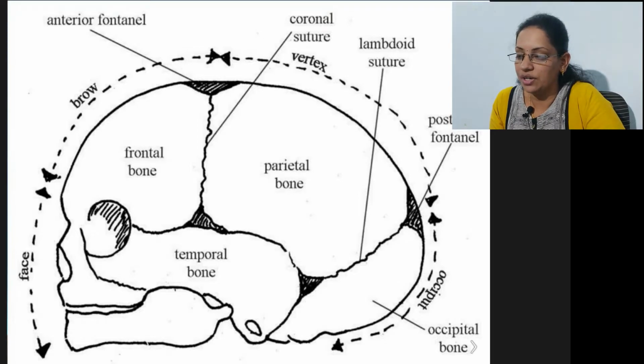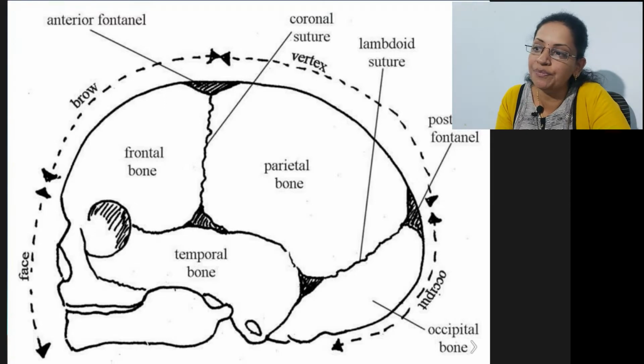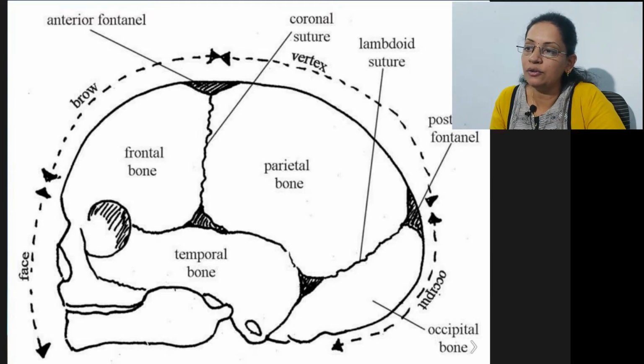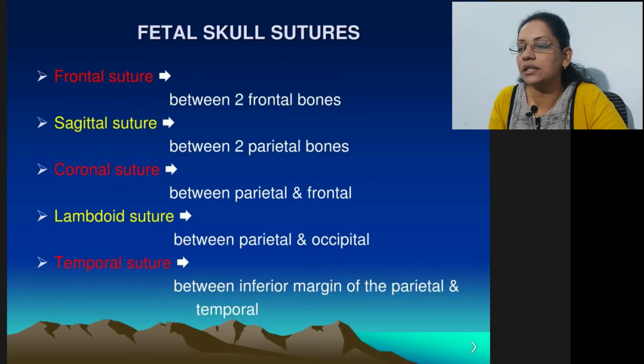In front, it is the face, temporal bones, parietal bones, frontal bones, and all the sutures are given: the lambdoid suture, the coronal suture, and the anterior fontanelle. The anterior fontanelle is a soft part on the baby's head. Usually it takes some months to mature. Now these are the sutures.